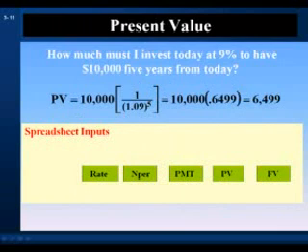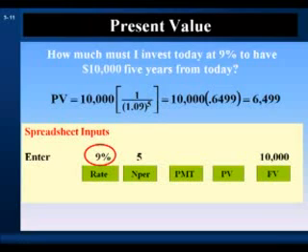Now let's solve the problem using a spreadsheet, and let's input our values. We input 9% into rate, 5 into number of periods, and we input a positive $10,000 into future value, because the $10,000 would be a cash receipt from the investment and therefore a cash inflow from the decision maker's point of view.